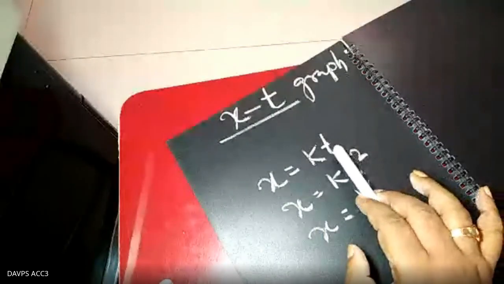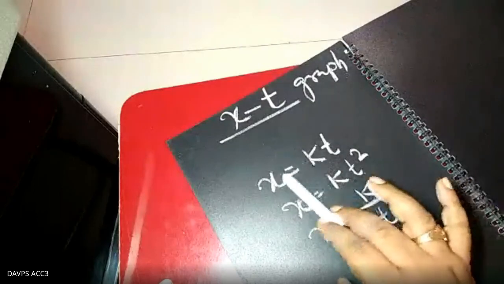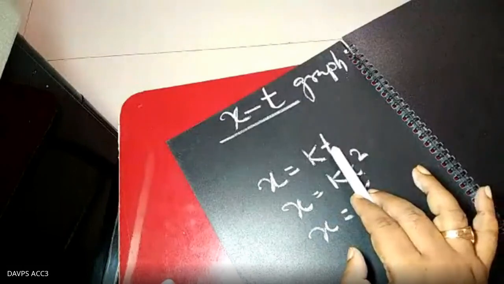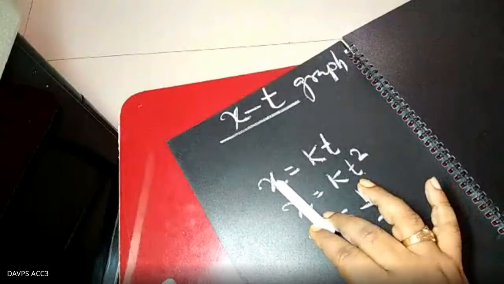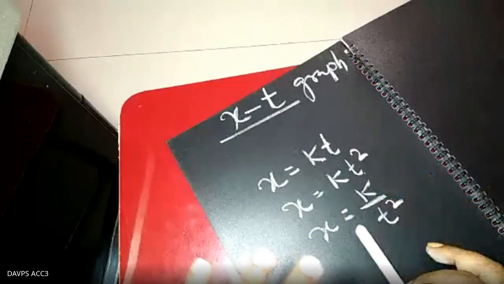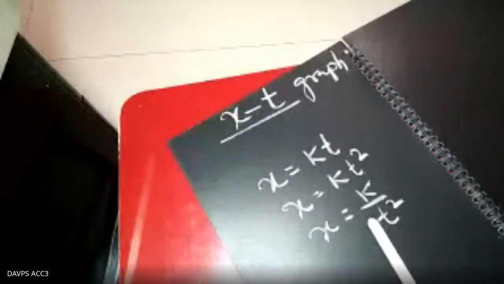If t is a variable, x depends on t, because x is depending upon t. If t is varied, automatically x will be varied. So in motion, we are also finding two variable quantities. One is the time, another is the distance. Another is time and velocity, time and acceleration. These quantities are variable quantities.